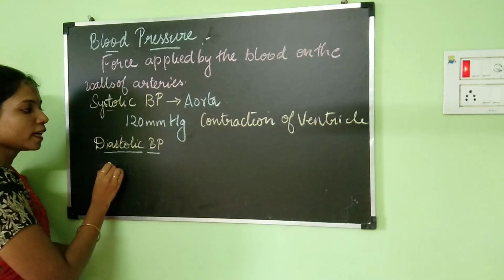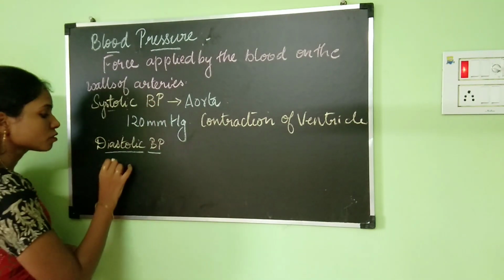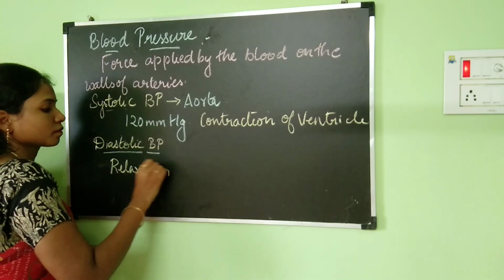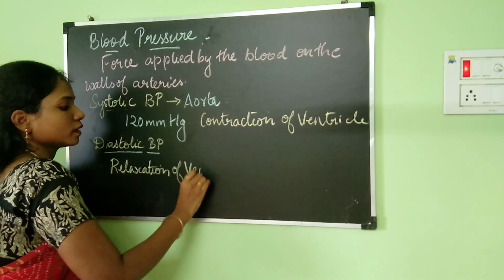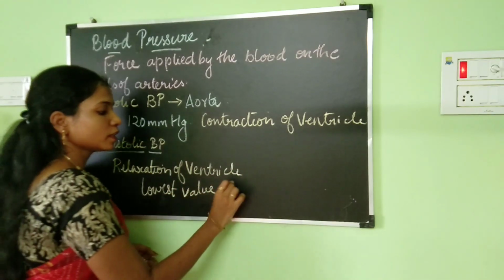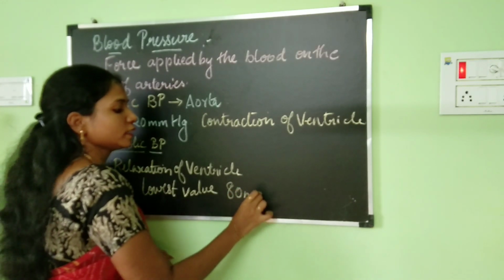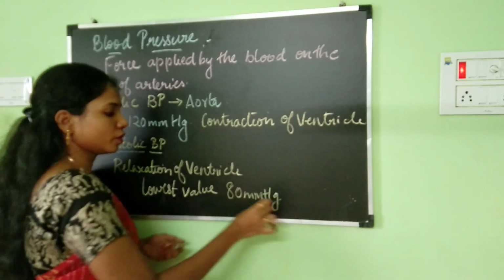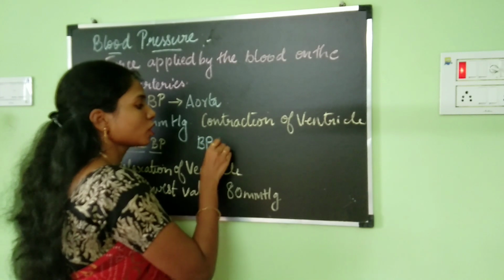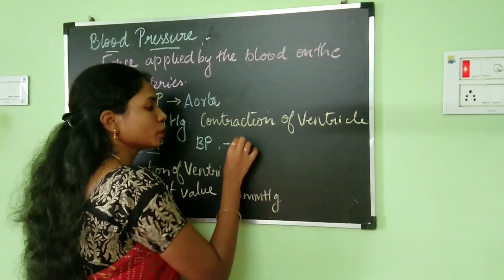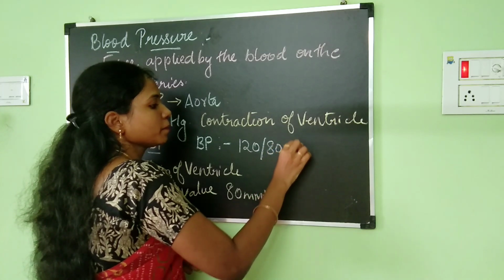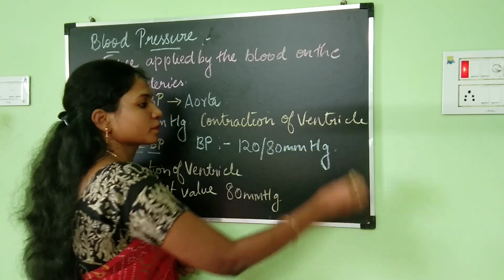Okay, and the diastolic blood pressure is because of the relaxation of ventricles. Diastolic blood pressure is 80 mm mercury. So on the whole, the normal BP, the normal blood pressure level in case of human beings is going to be 120/80 mm mercury.